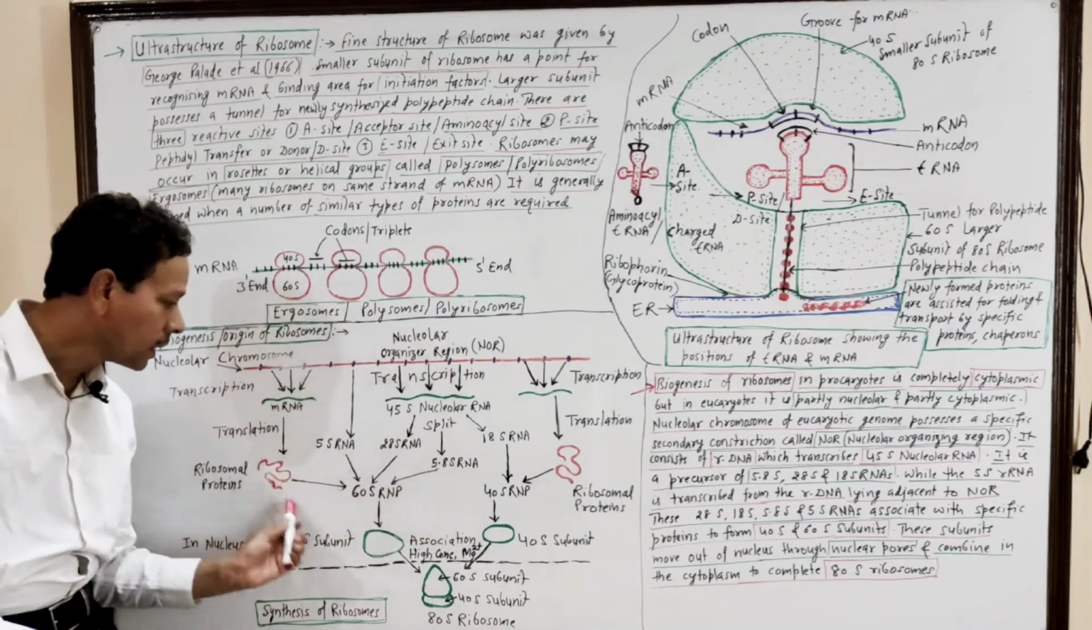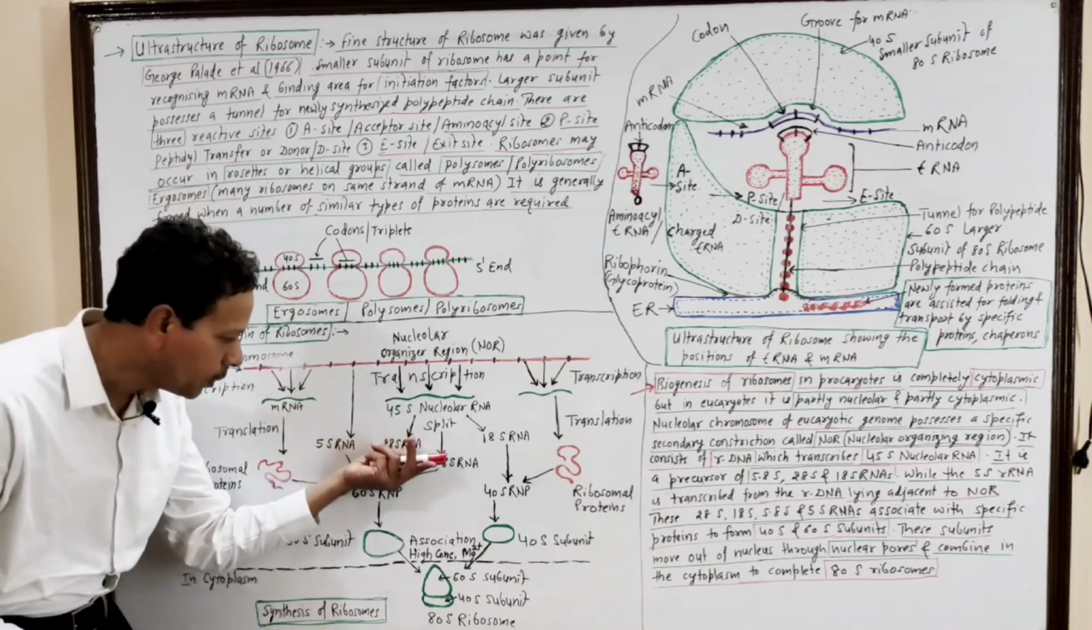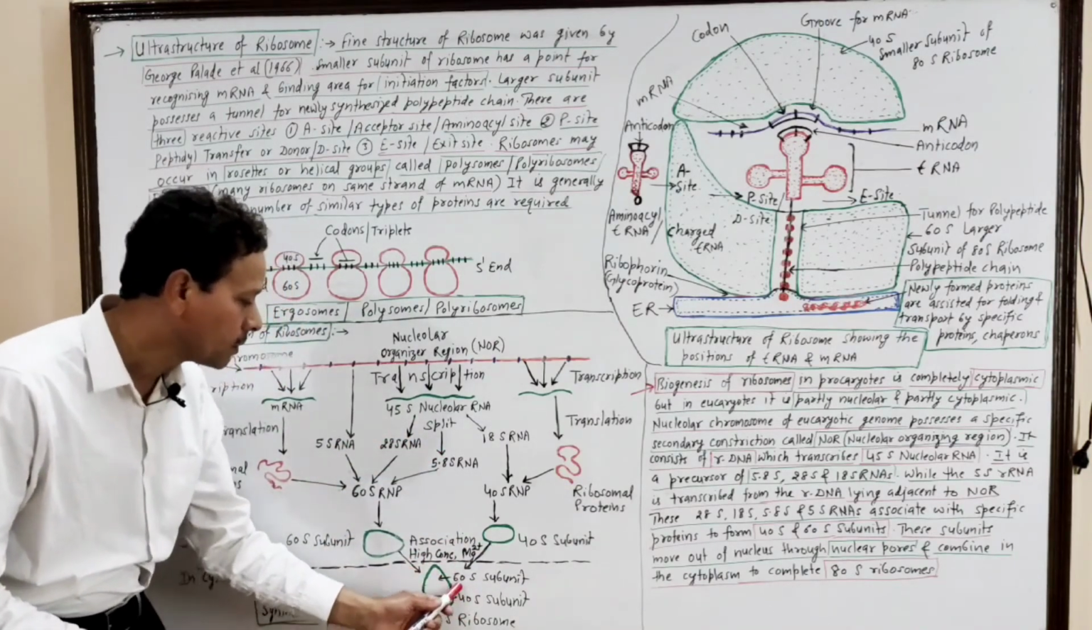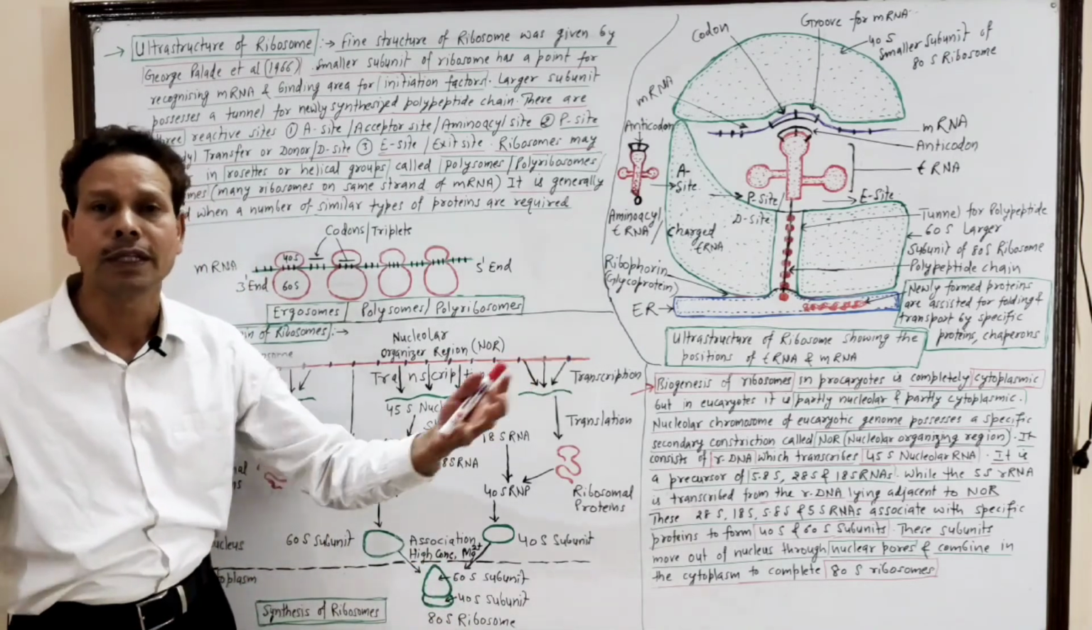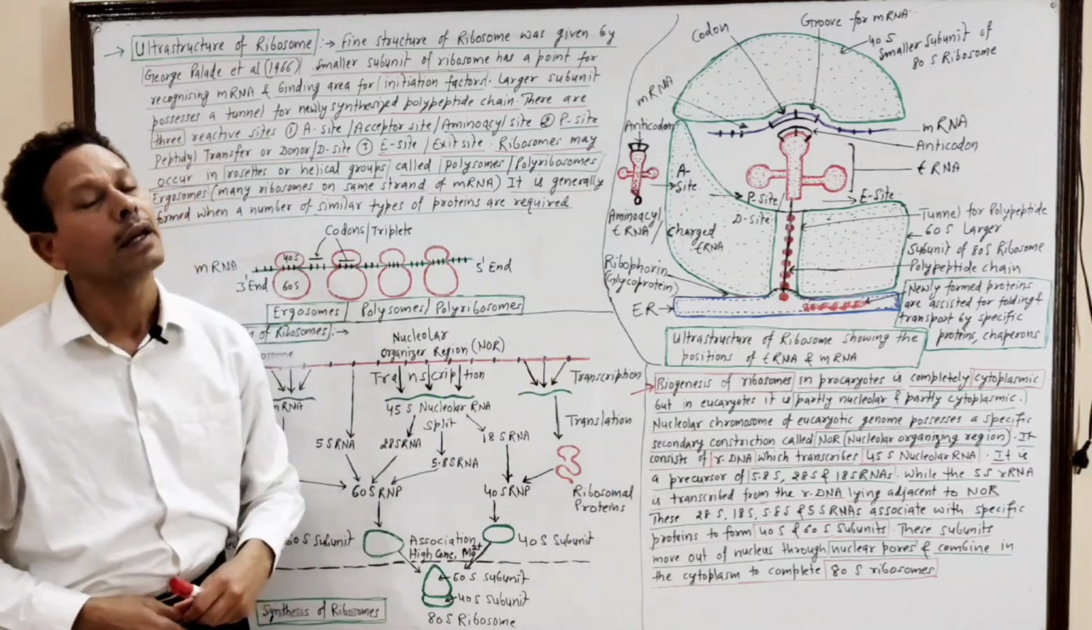This entire process occurs inside the nucleus. Now through this nuclear membrane, these subunits pass into the cell cytoplasm. Here in the cytoplasm, they associate in presence of Mg positive 2 ions to produce a ribosome.